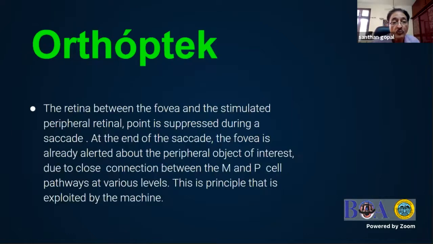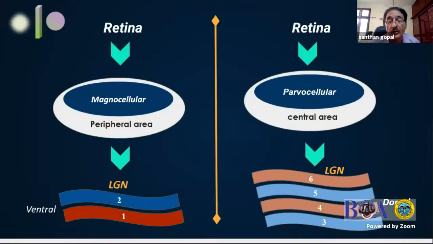And during a saccadic movement, you must remember that the retina between the fovea and the stimulated peripheral retinal point is suppressed by the brain during a saccade. There are various types of saccades, but what we are interested in is the reflexive saccade, or prosaccade. Before the prosaccade starts, the fovea is already alerted, and after the saccade stops, the fovea is still active. This is possible because there is a connection between the M and P cells throughout the brain at various levels. This is the principle we exploit in this machine.